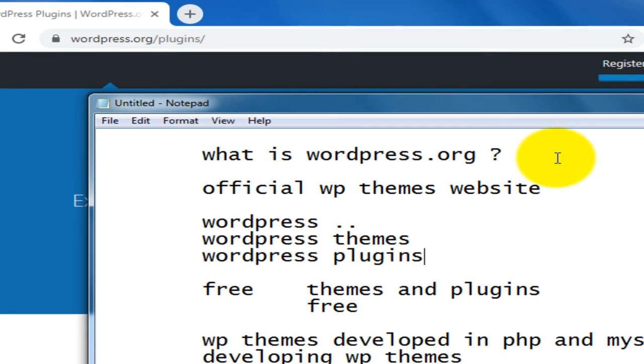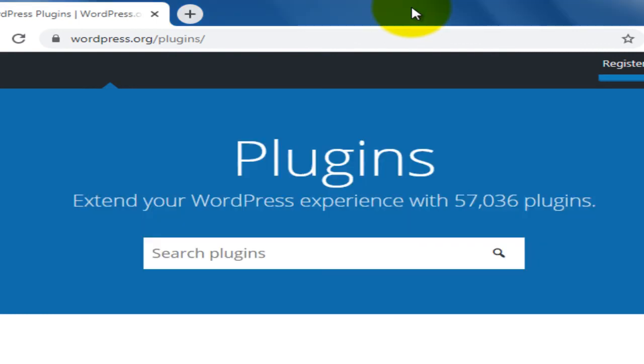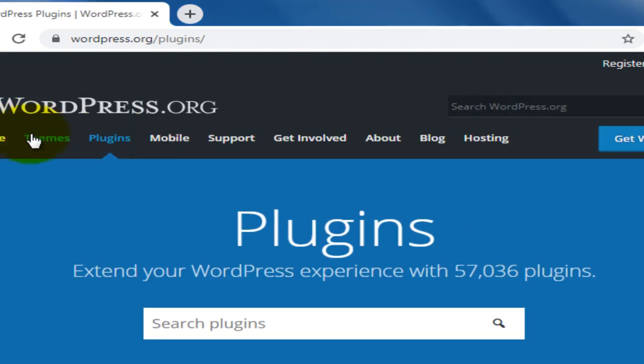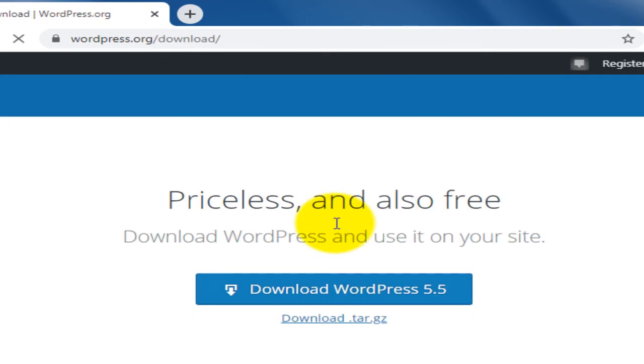These are the main ingredients to build a WordPress website. Without this knowledge you can't design a WordPress website. So you need to learn about these things. For example, come to WordPress.org, the main page. Here you can find Get WordPress. By clicking on that you can get the WordPress open source software. This is absolutely free of cost. By downloading this software you can use WordPress websites.